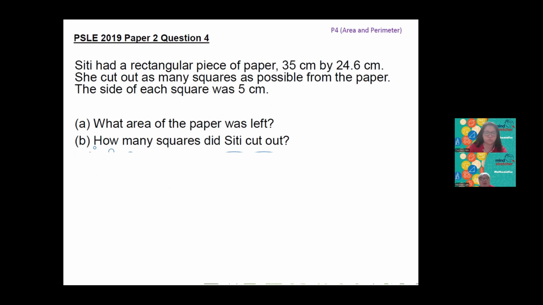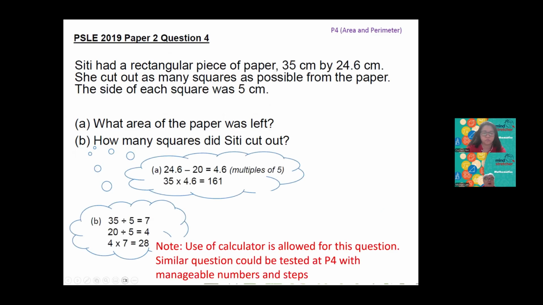Okay, so another one on area and perimeter from P4. City has a rectangular piece of paper, 35 centimeter by 24.6 centimeter. She cut out as many squares as possible from the paper, and the side of each square was 5 centimeter. So what area of the paper was left? Okay, so for this case here,